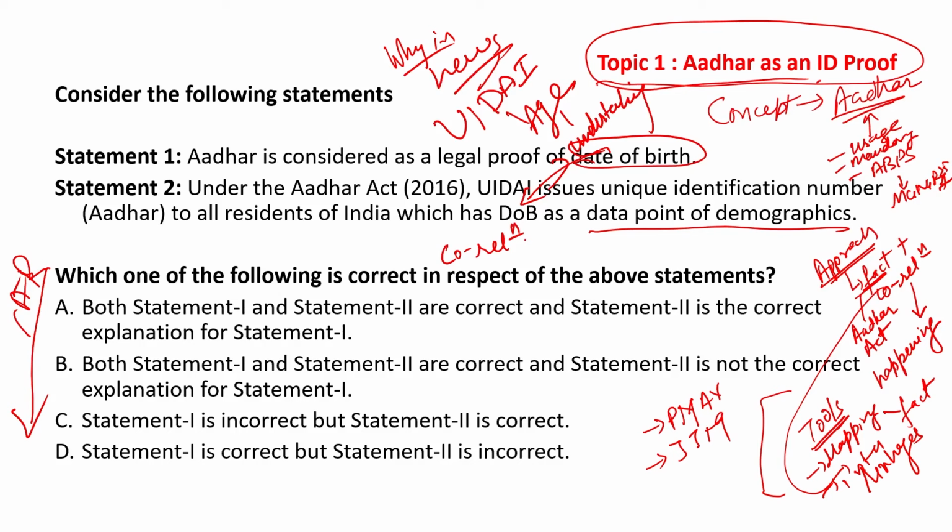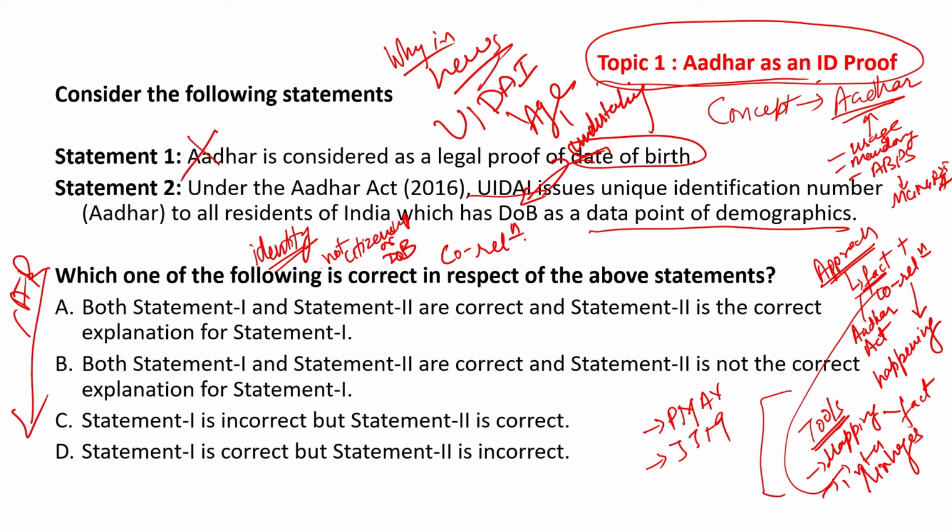So if you look at the first statement, Aadhar is considered as a legal proof for date of birth. Okay. So if you look at the UIDAI, Aadhar is the proof of identity and not citizenship or date of birth. So that makes the first statement incorrect.